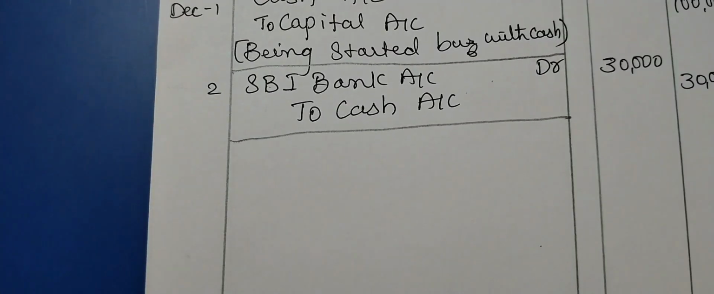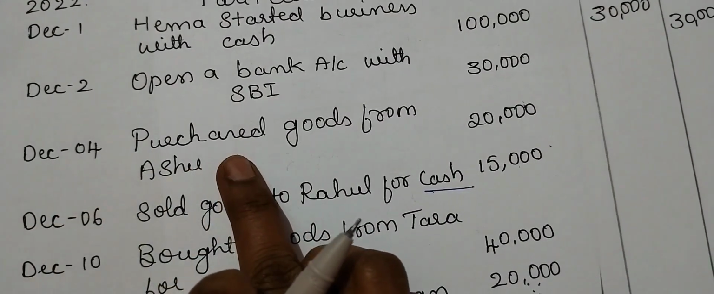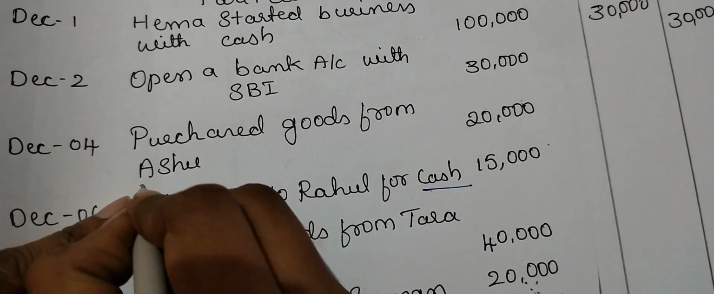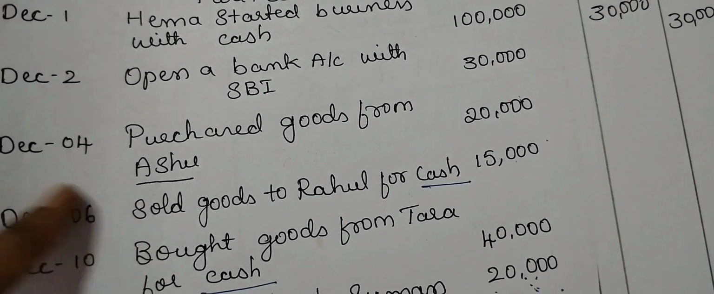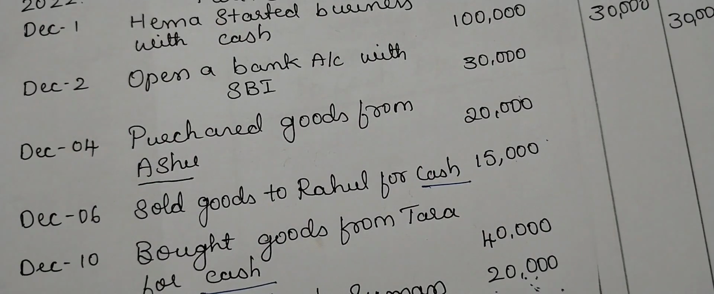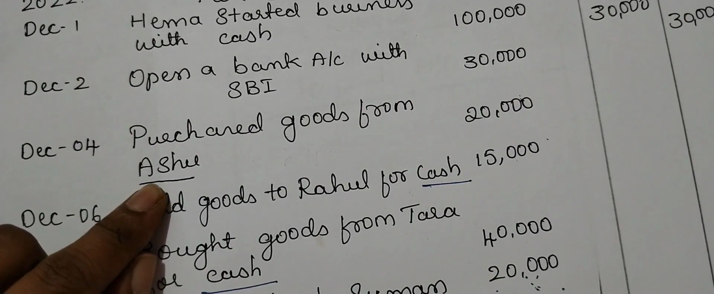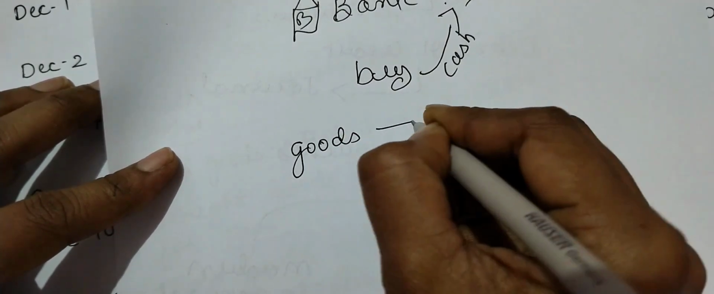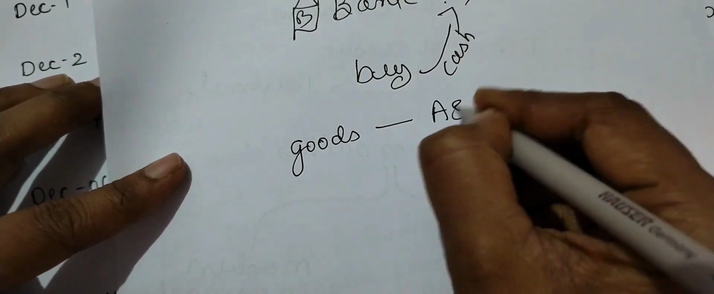What is the next transaction? The next transaction is on 4th. Purchased goods from Ashu. Here you can observe the name of the supplier from whom you are purchasing goods is given. Whenever the name of the supplier is given, you should assume that it is a credit transaction. So credit transaction means what? You received the goods immediately, but you are not paying the cash, and you have created an Ashu account.